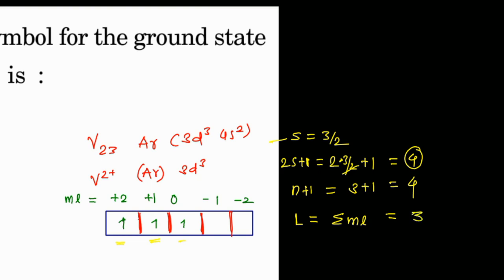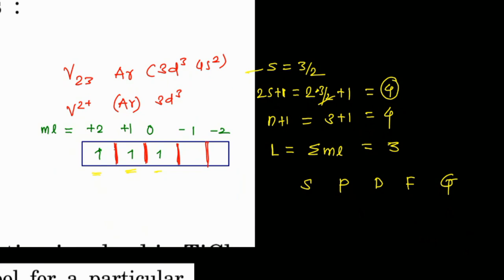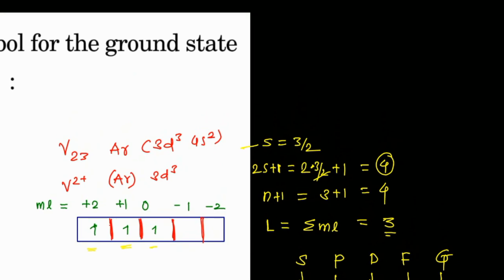L value is 3. The terms are S, P, D, F, G, etc., and the respective values are 0, 1, 2, 3, 4, the orbital quantum number starting from 0. For 3, your term should be F. So the energy state of this vanadium 2 plus ion is F, and the multiplicity is 4, so 4F is the actual term symbol.